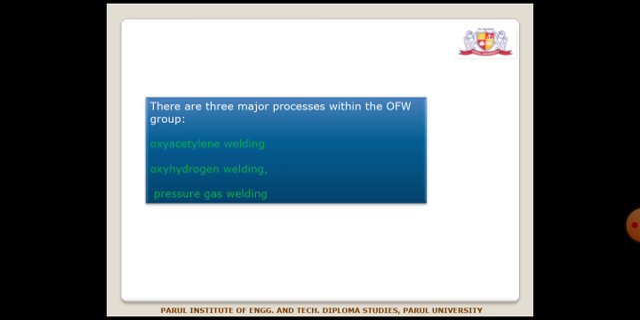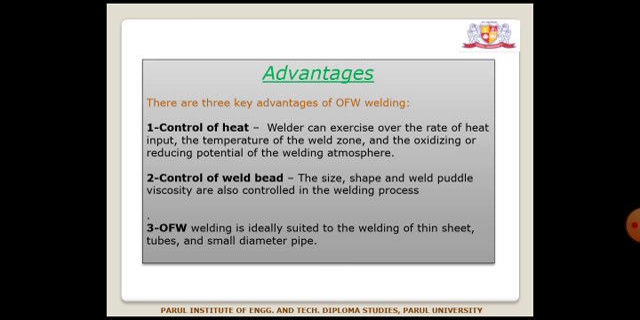There are basically three major processes within the OFW group: oxyacetylene welding, oxyhydrogen welding, and pressure gas welding. The main advantages of OFW are the control of heat and the control of bead width, and it is best suited to the welding of thin sheets, tubes, and small diameter pipes. These are the main advantages.